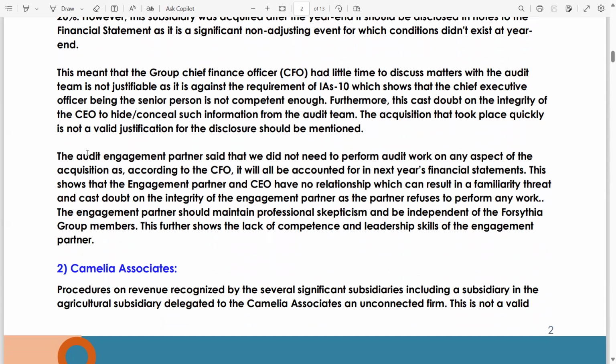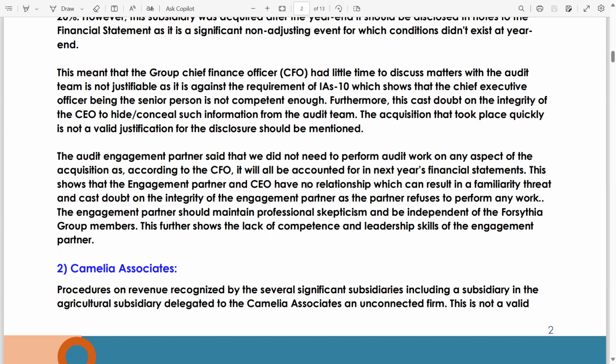The audit engagement partner said that we didn't need to perform audit work on any aspect of the acquisition, as according to the CFO, it will all be accounted for in the next year's financial statements. This shows that the engagement partner and CEO have a relationship.